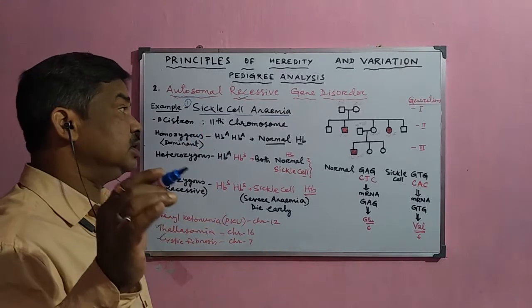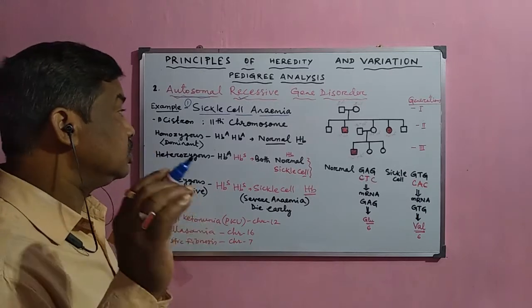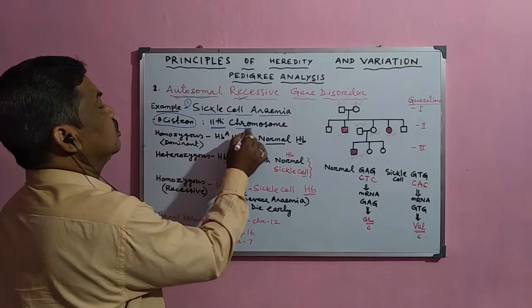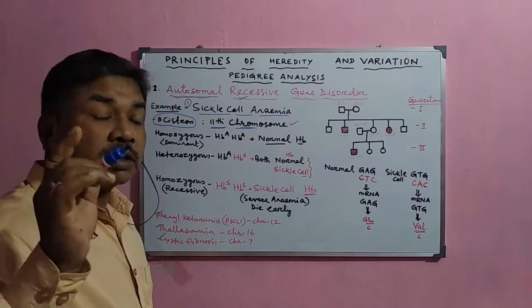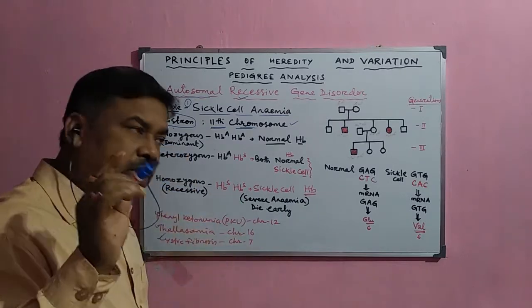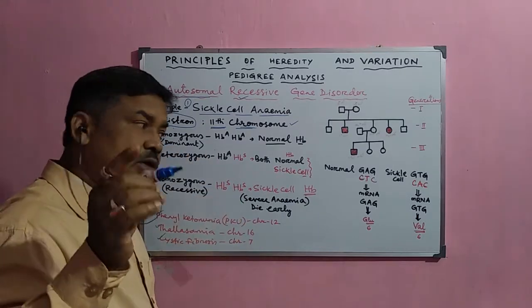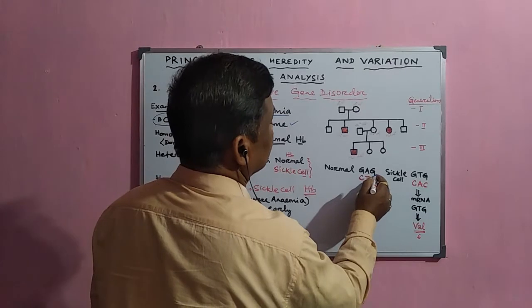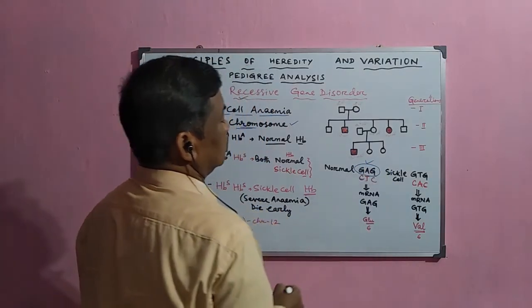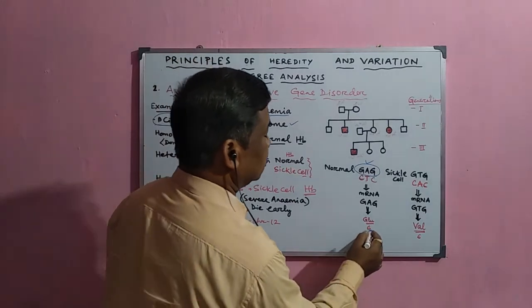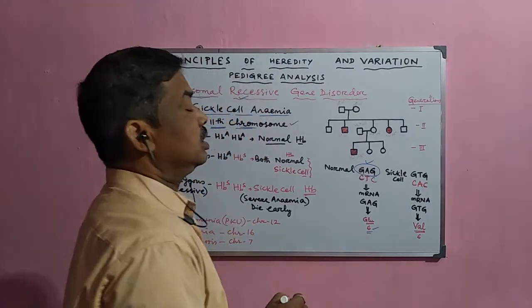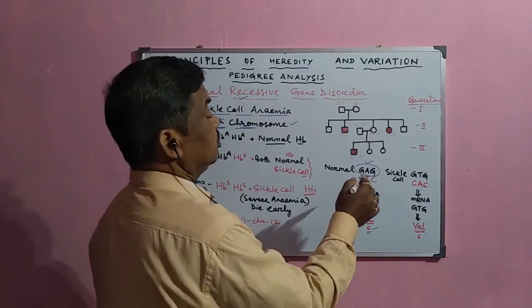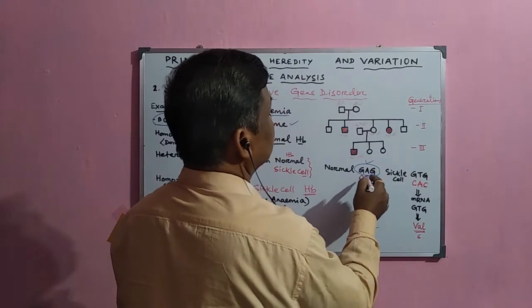Sickle cell anemia is a disease which occurs in human beings due to a defect in the beta cistron of the 11th chromosome. In the 11th chromosome there is a gene called the beta cistron, and if there is a defect in it, which type of defect occurs? It is in the genetic code GAG, which is present at the 6th position of the chain. The amino acid coded by this is changed due to a change in one base, one nitrogenous base.